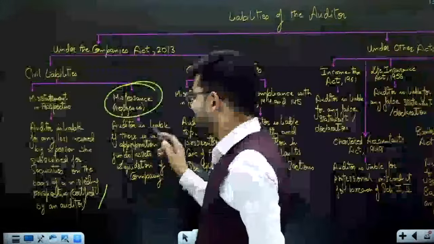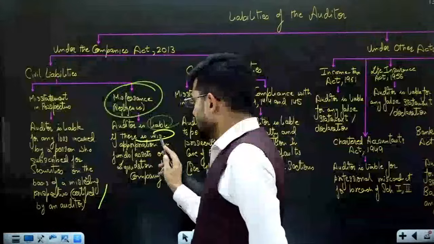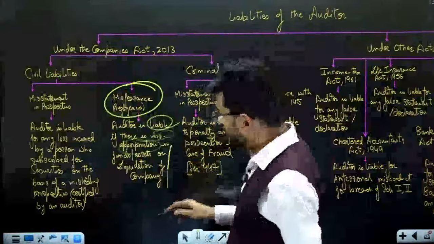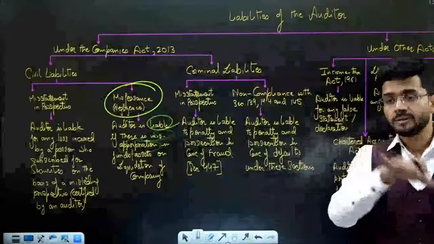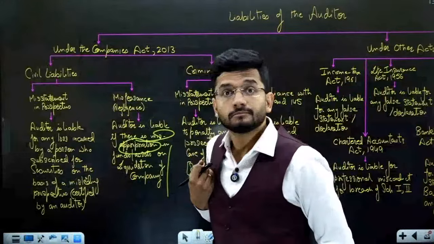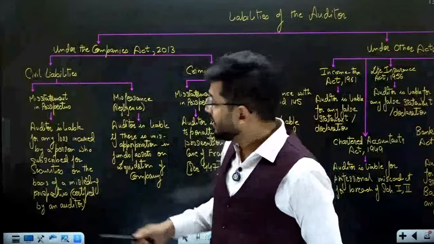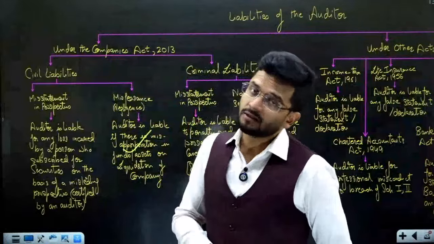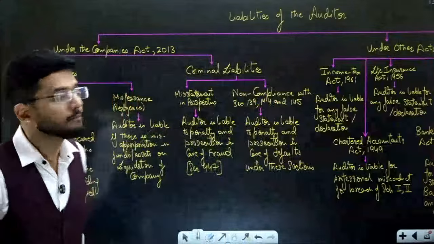Then if some negligence has happened, the auditor is liable for misappropriation of funds in case of liquidation of a company. For example, if the company is liquidating and an auditor has retained some of the assets with him and not released them for the shareholders, then that also has to be made good by the auditor. Auditor is liable for that loss as well.